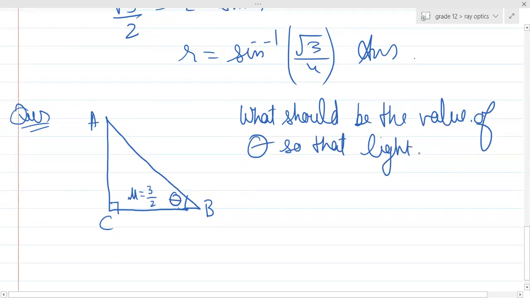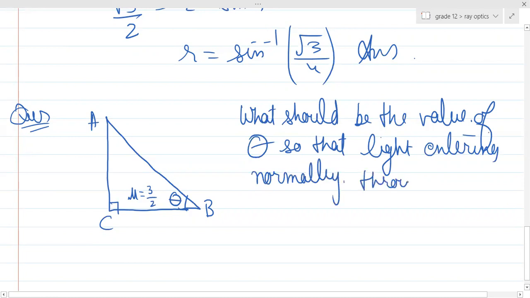So what should be the value of theta so that light entering normally through AC of the prism does not cross the second refracting surface? Although this question is of a prism, you still know the basics.